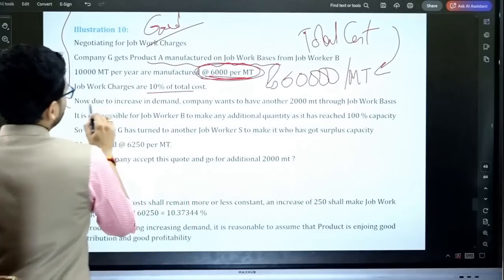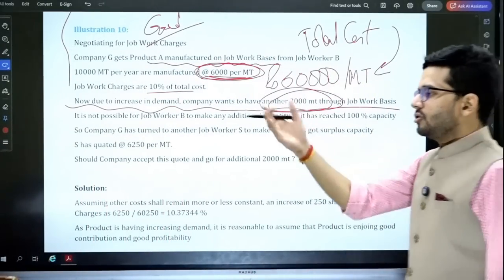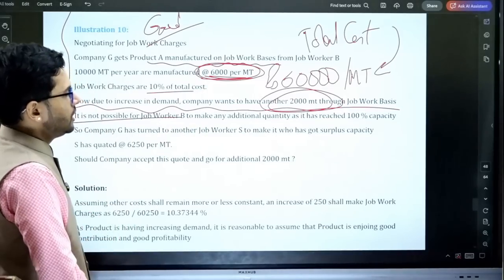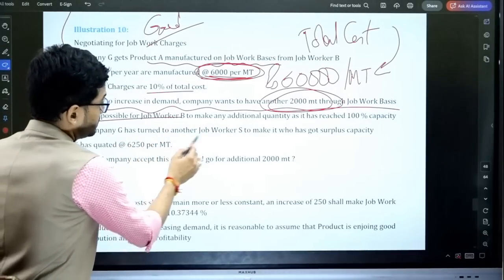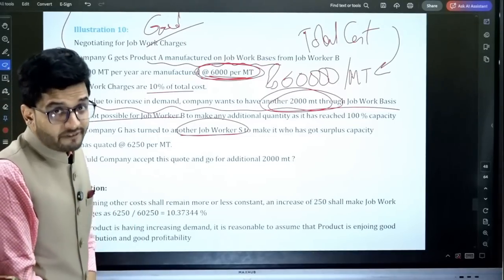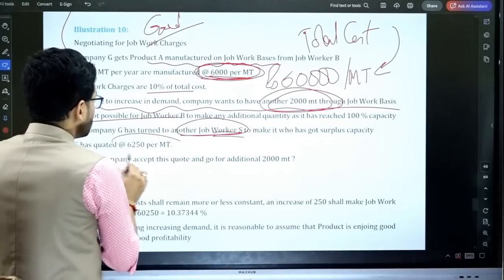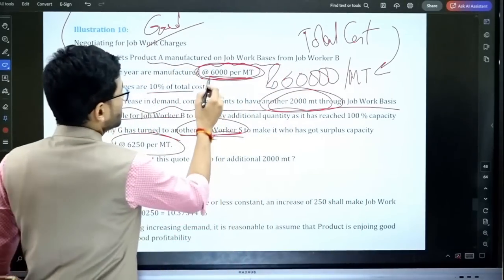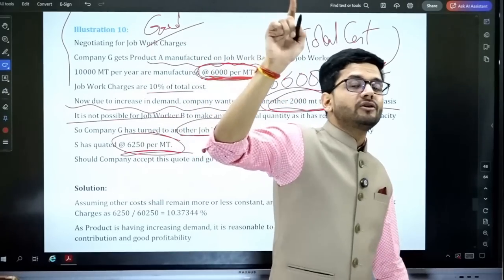Okay. Now, due to increase in demand, the company wants to have another 2,000 made through another job worker. So another job worker will make 2,000 metric ton. It is not possible for job worker B to sell their additional capacity. Therefore, some other job worker is required to be found, right? And that new job worker is charging 6,250 per metric ton. The old job worker was charging 6,000 per metric ton, and the new job worker is charging 6,250 per metric ton.